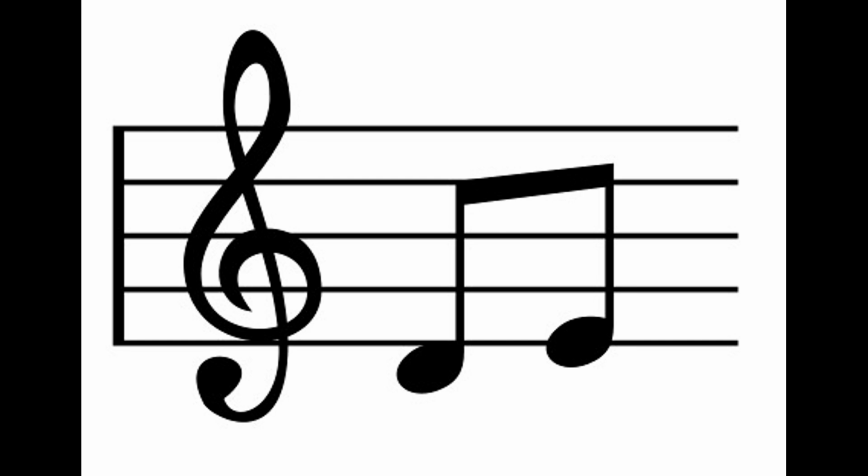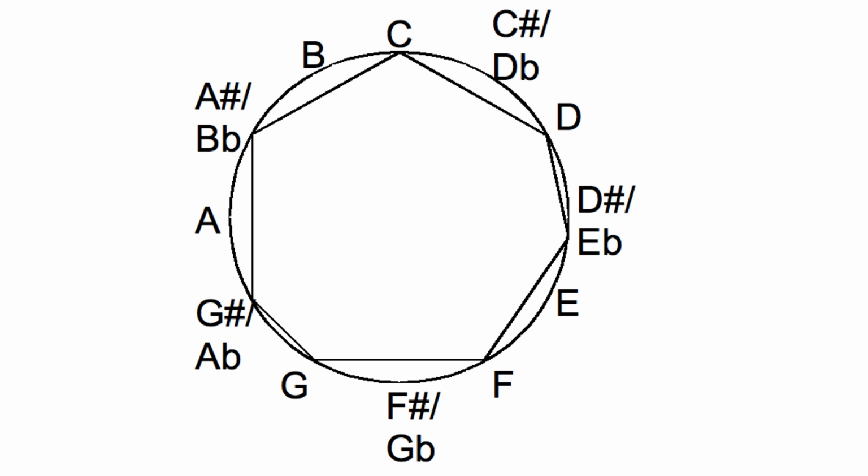Music is based on a system of notes and scales, which are organized according to mathematical principles. The most common scale used in Western music is the chromatic scale, which consists of 12 notes. These notes are organized according to a mathematical formula based on the frequency of the sound waves.